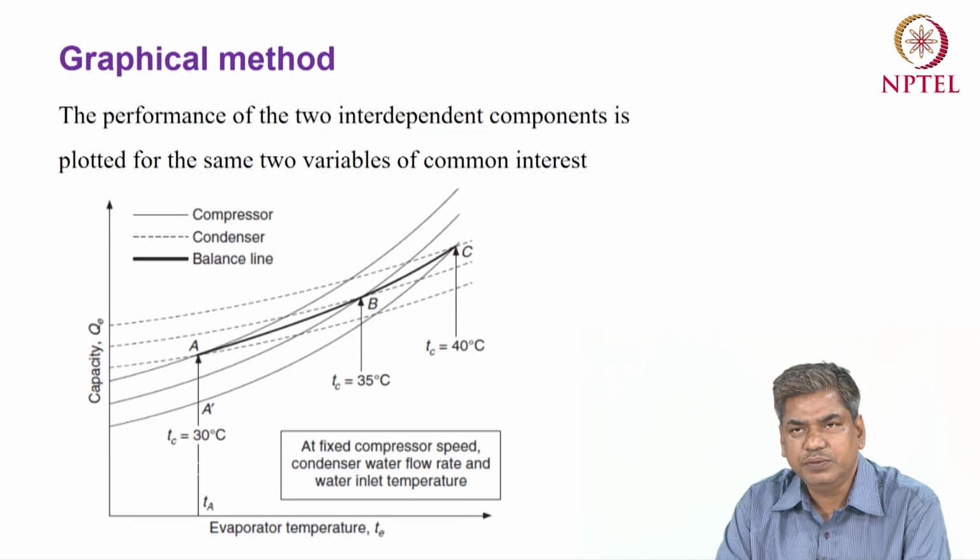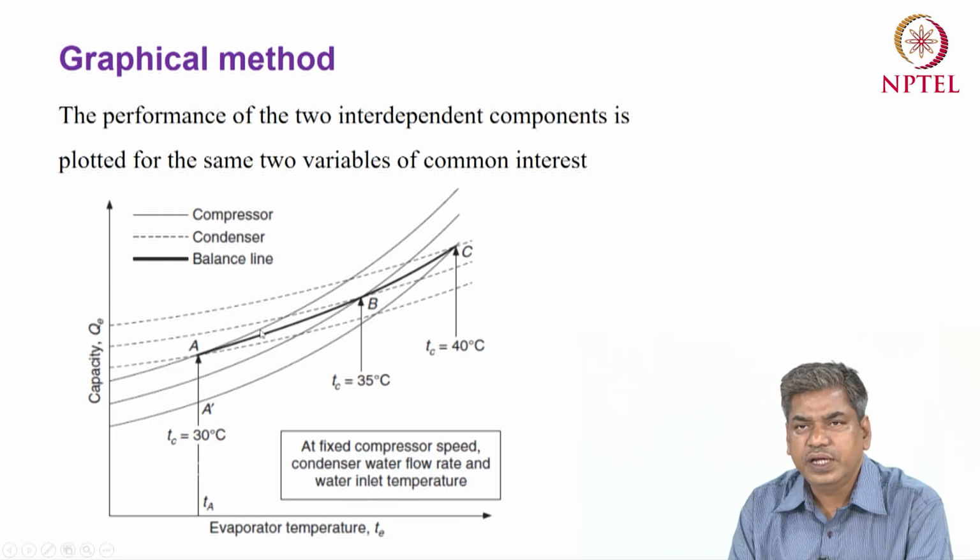So A, B, C are the balance points for three different combinations of evaporator temperature and condenser temperature. That means if you join A, B, C, any point on the line represents the balance point for the corresponding evaporator temperature and condenser temperature.